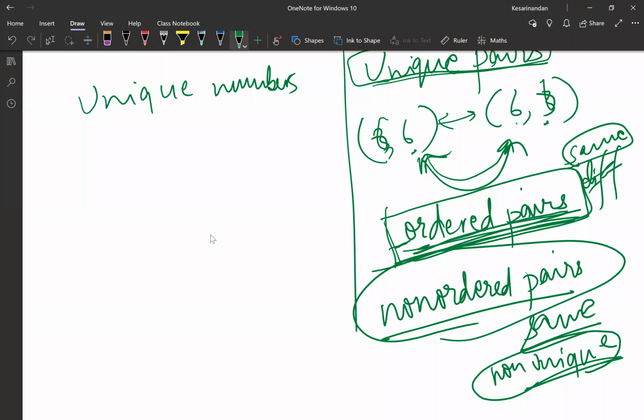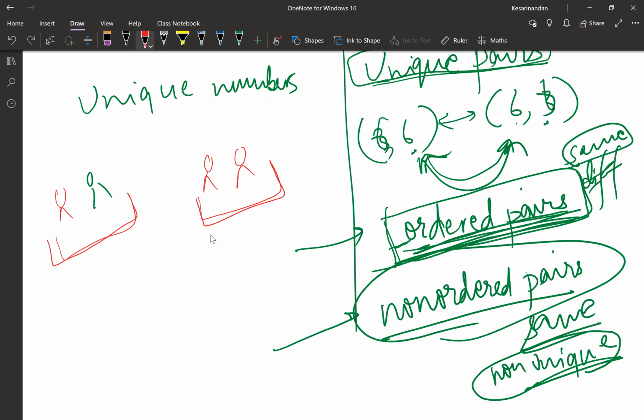What does unique mean? Unique means it is one of its kind. And these are the scenarios. Now in uniqueness, I have two things. Let's say there are two sets of twins. One is a brother and sister twin, and the other is just a brother twin. Now if I classify on the basis of twins, are they the same or different?